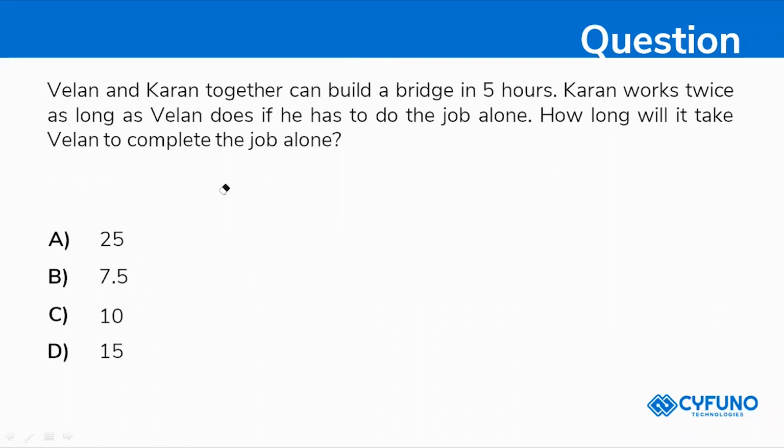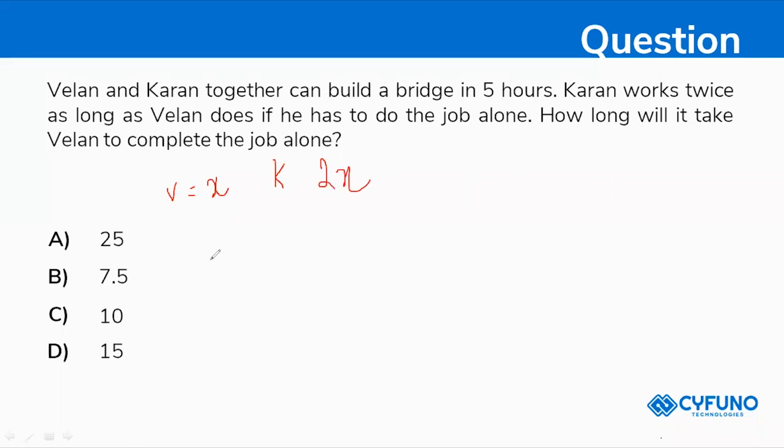So Velan is doing the job in x hours. I'm defining x for Velan. Karan works twice as long as Velan does if he has to do the job alone. So if Velan is x, Karan is doing twice the job. So the value is 2x.